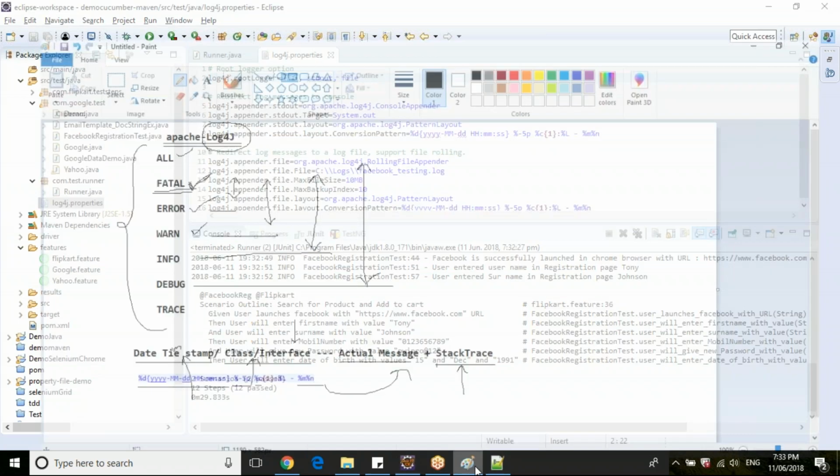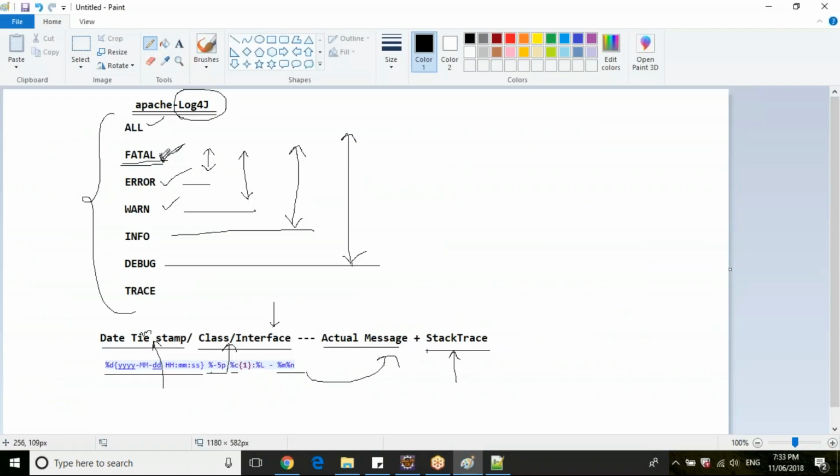That's why the log priority is set here. When you say error, it will print only fatal and error logs. The other logs will not be printed. Now if we set the log level to info, it will print info, warn, error and fatal logs. So you cannot specify both info as well as error in the log configuration file.